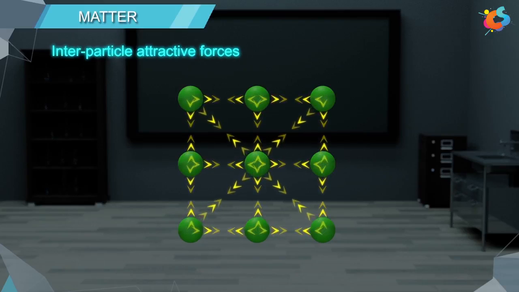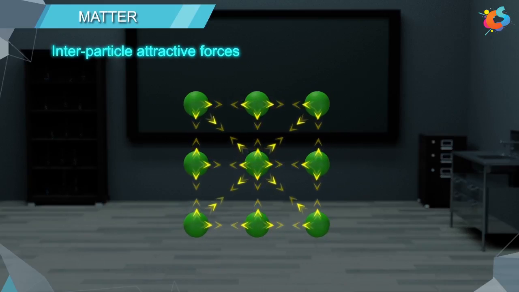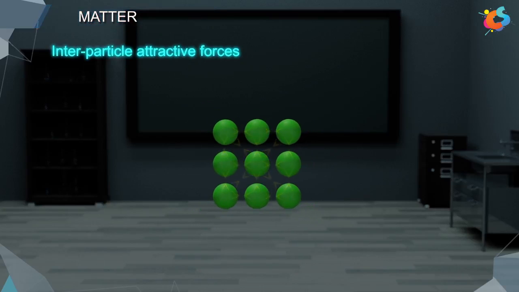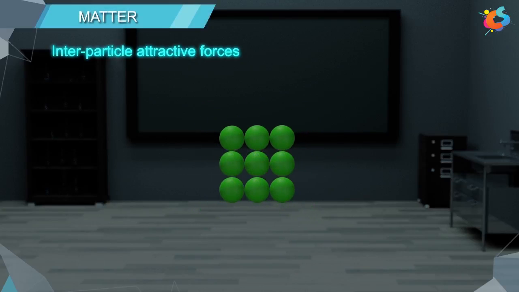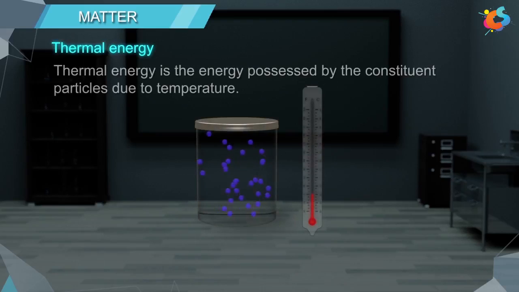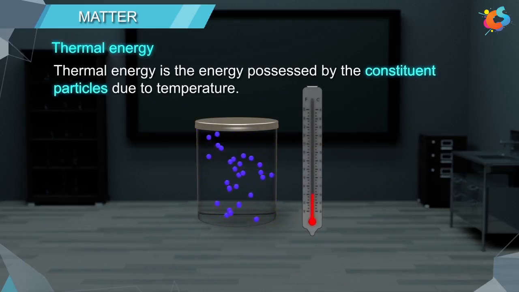Interparticle attractive forces are the forces that always tend to keep the constituent particles such as atoms, ions, and molecules closer to each other. Now let us understand what is thermal energy. Thermal energy is the energy possessed by the constituent particles due to temperature.